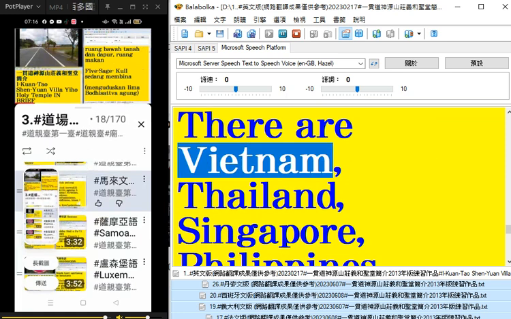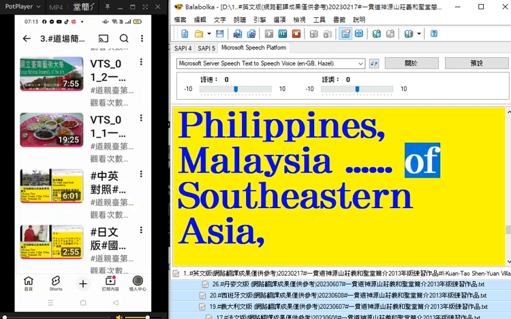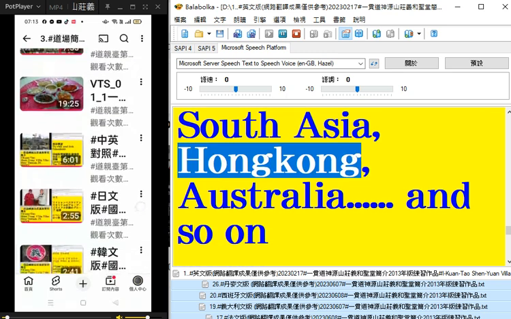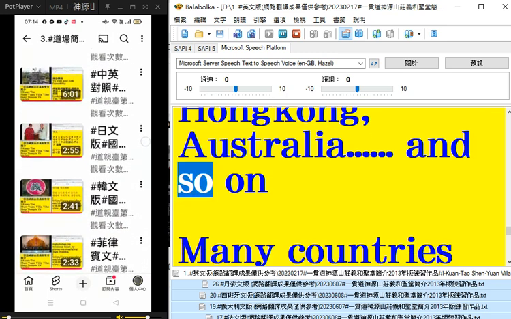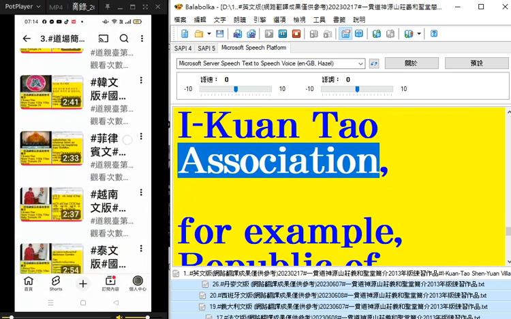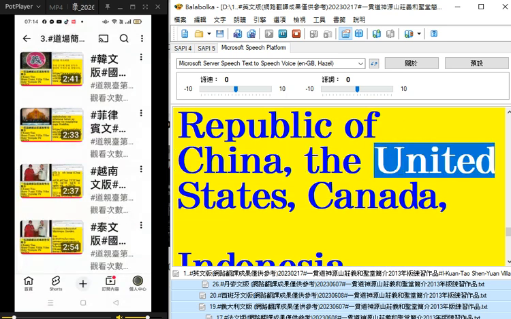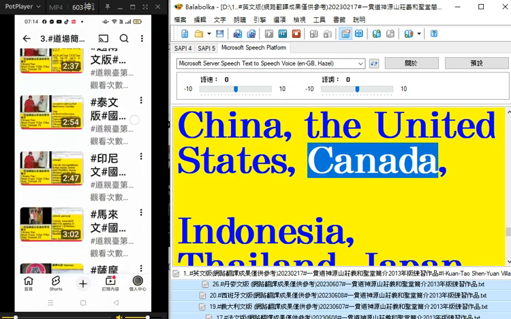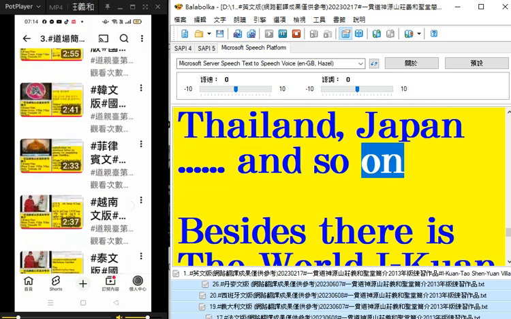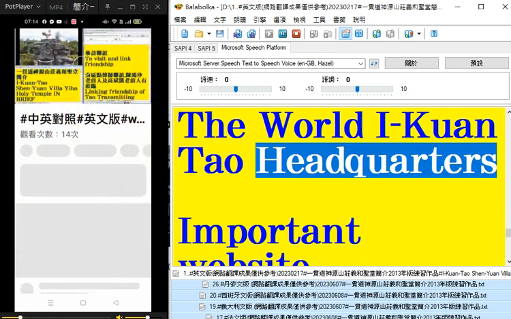There are Vietnam, Thailand, Singapore, Philippines, Malaysia of Southeastern Asia, and India of South Asia, Hong Kong, Australia, and so on. Many countries have established Aikyo DAO Association. For example, Republic of China, the United States, Canada, Indonesia, Thailand, Japan, and so on. Besides, there is the World Aikyo DAO headquarters.